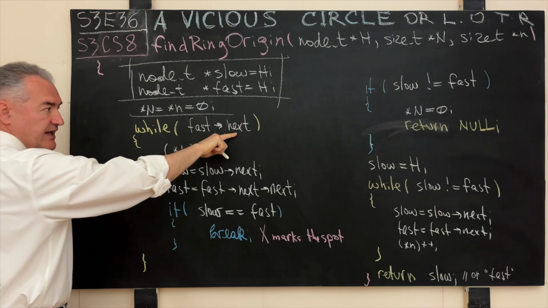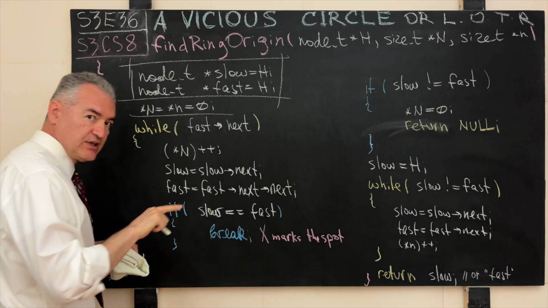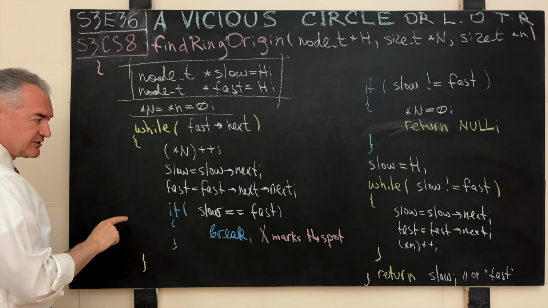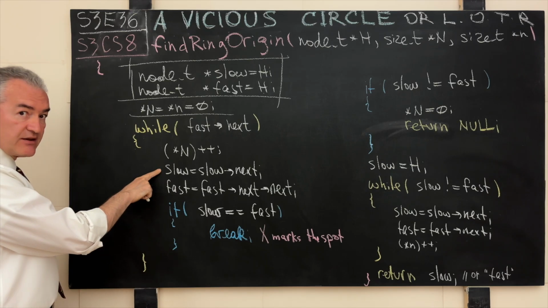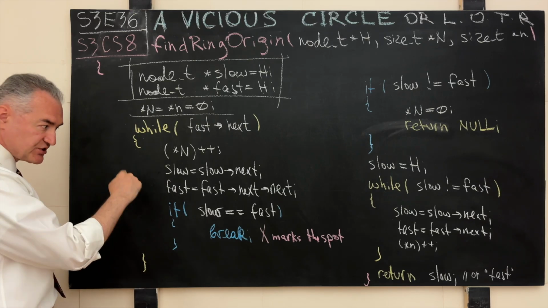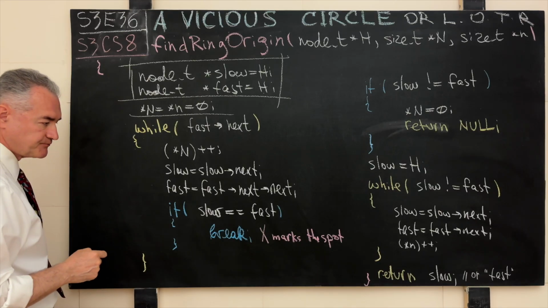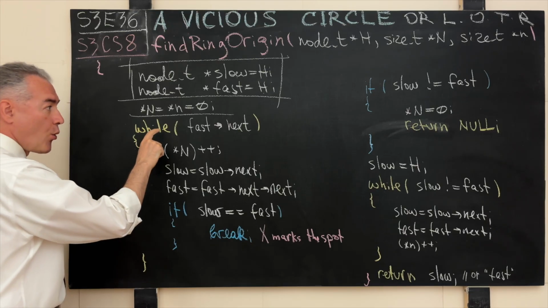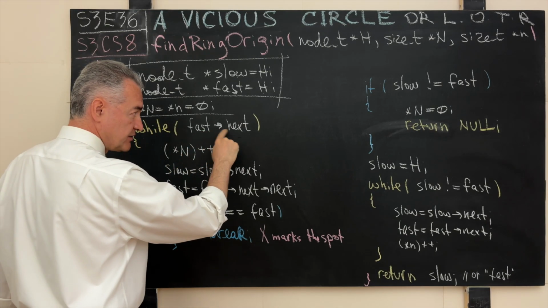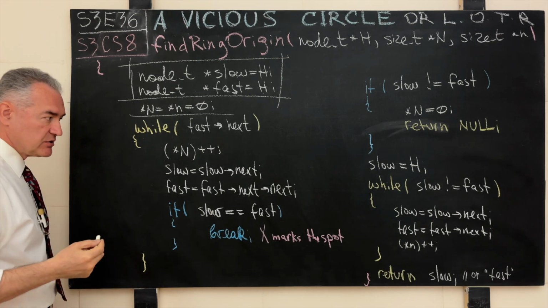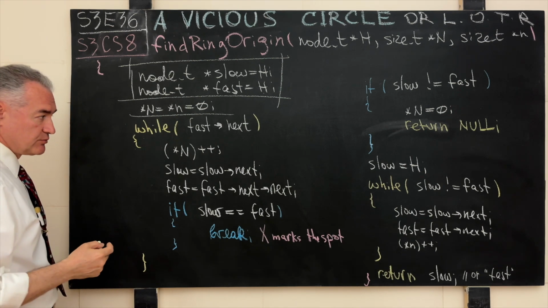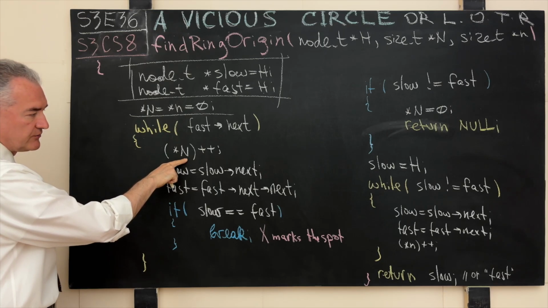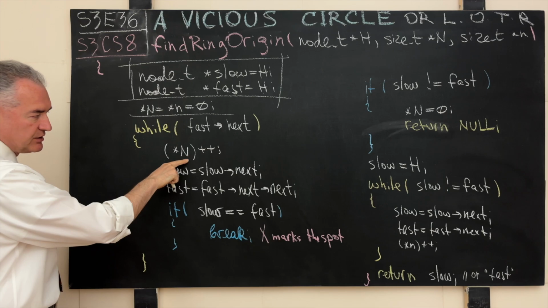While the fast next pointer is not null, in other words, we want to see if the fast runner got to the end of the list before meeting the slow. That means that there is no ring, there is no cycle, there is no circle in this particular linked list. Everything is good, and we'll see it in a second. But here the idea is this: while fast next is not null, this is the tribal knowledge, the tribal idiosyncrasies of the C programming language, we will increment the number of elements here in the list.